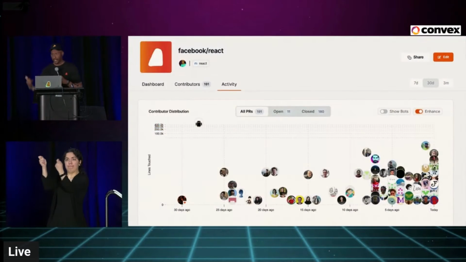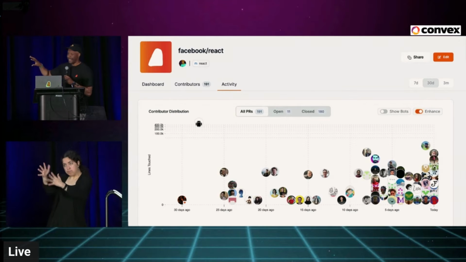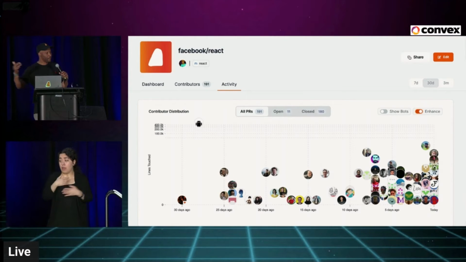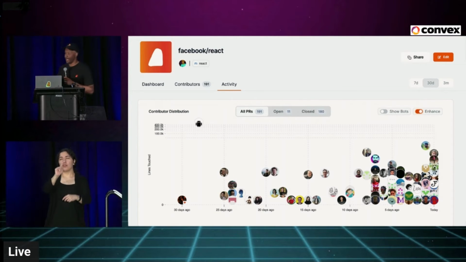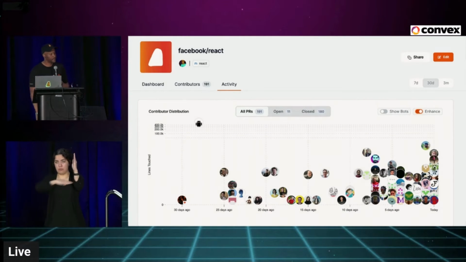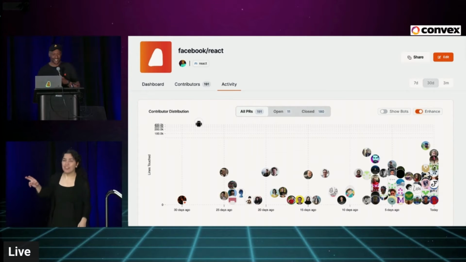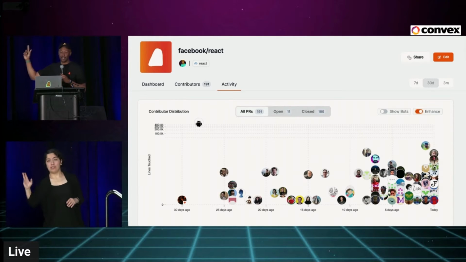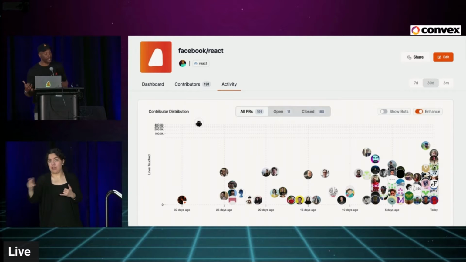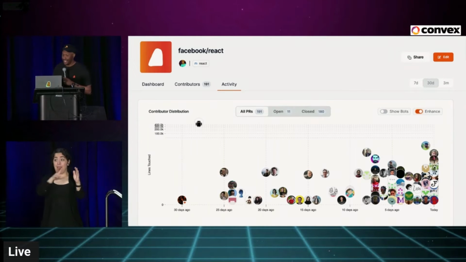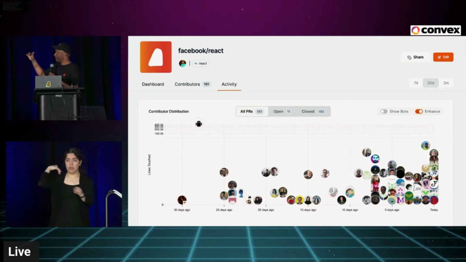So going back to this chart, I like the name contributor distribution, and this is an XY axis, and this is most recent on the left. Actually, that's right. Y'all, is that right or left? That's right. All right, here we go. On the right, that's today, and then on the left, that's obviously not today. So you can see there's a lot of distribution of projects, and then on the y-axis, you've got the size of contribution. So these are all pull requests specifically.